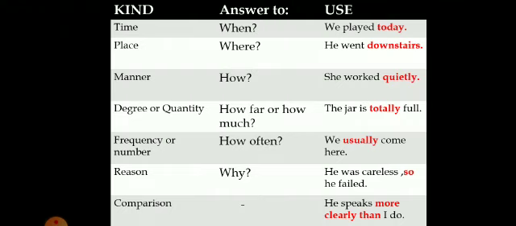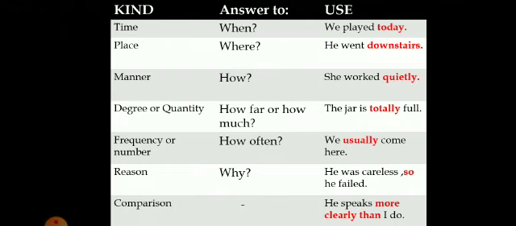Now comes frequency. How often? It gives us answer of how often. She is often late. We usually come here. We may use other words as well: once, twice, always, often, firstly, secondly, again, seldom as adverb of frequency.